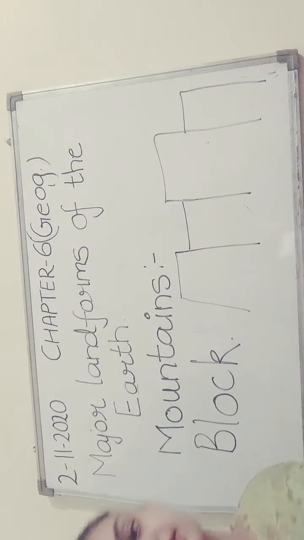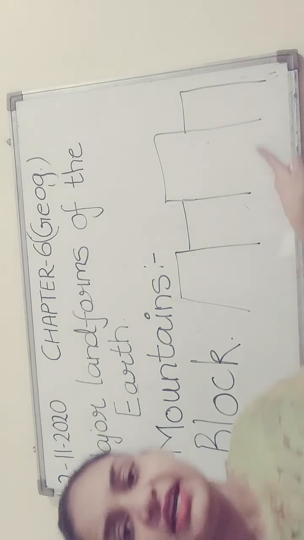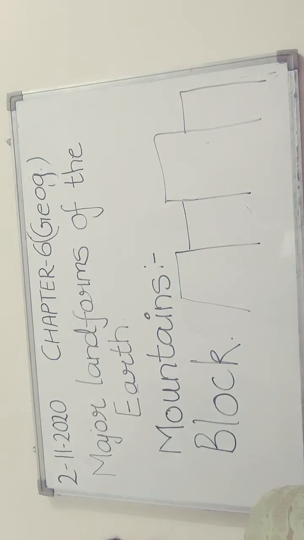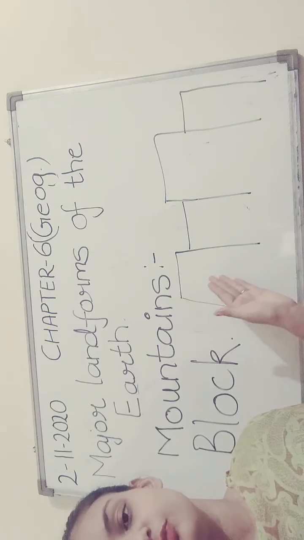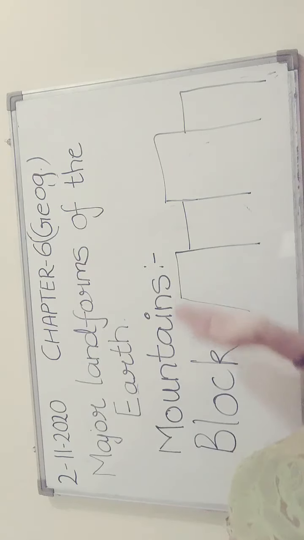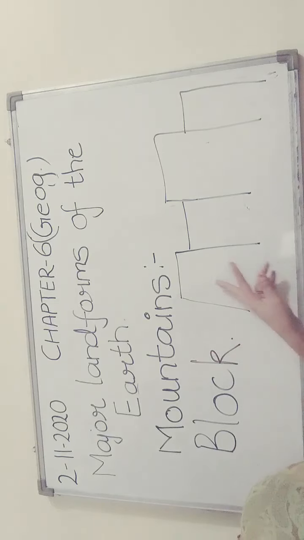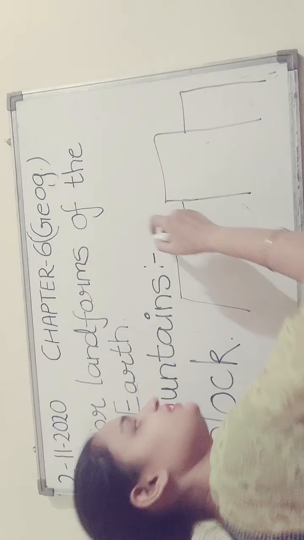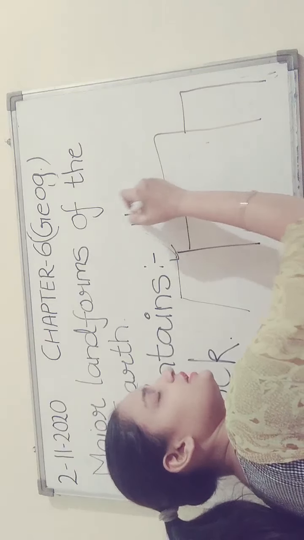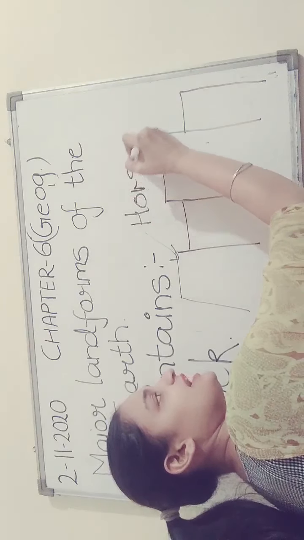Due to the internal pressure of the earth's surface, some points of the earth get uplifted, and this uplifted portion is known as horst.